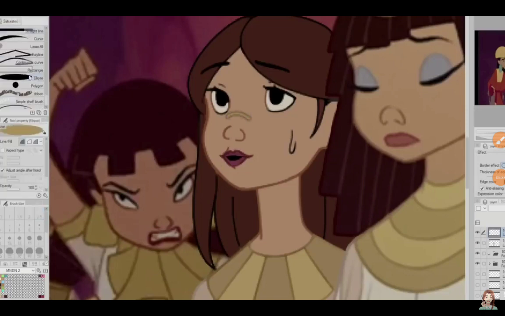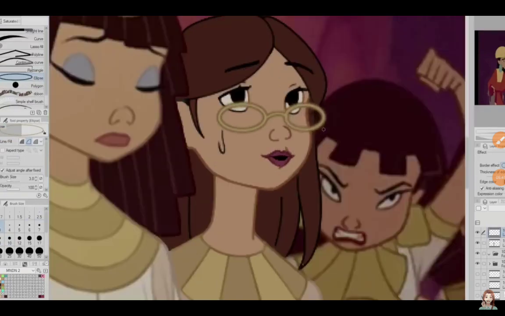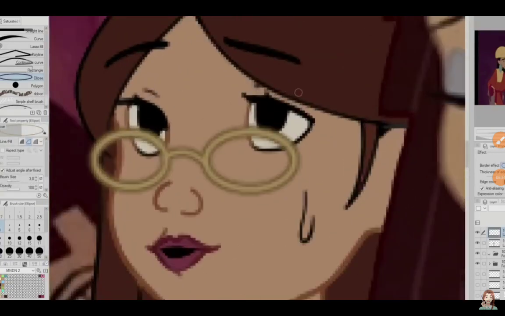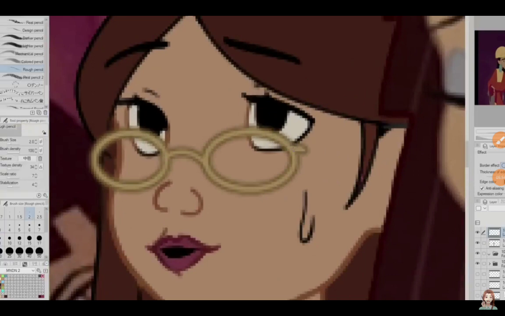So I wear glasses, and at first I wasn't going to have my characters wear glasses because I thought it might make me stand out too much. But it just didn't quite feel like me without my glasses. So I added gold-rimmed glasses. It does make me a bit different from the rest of the girls, but it doesn't look like me without them.